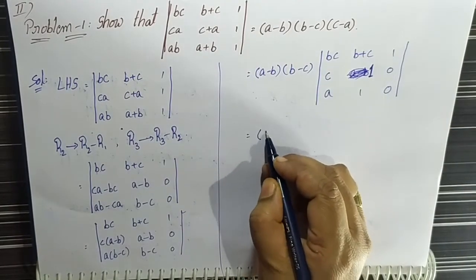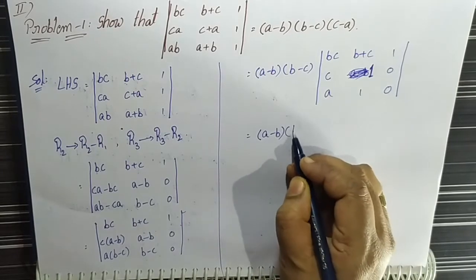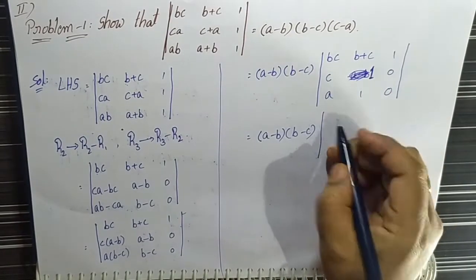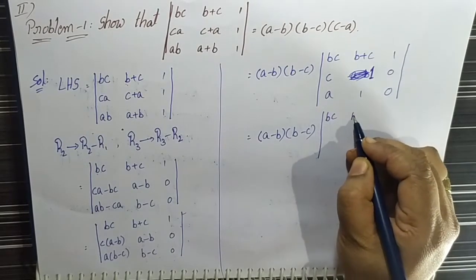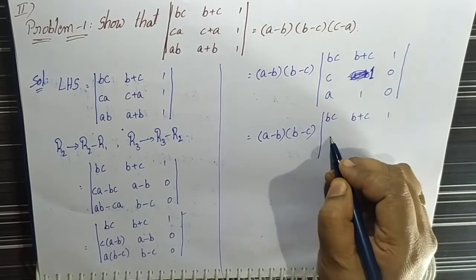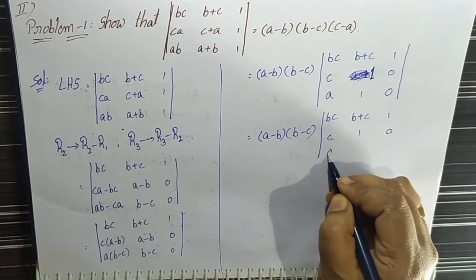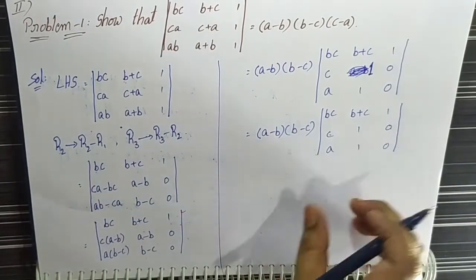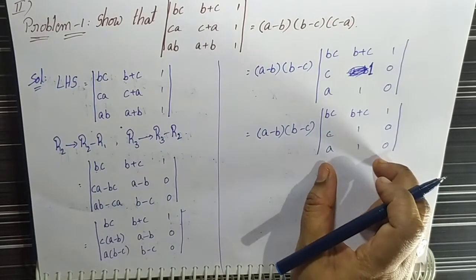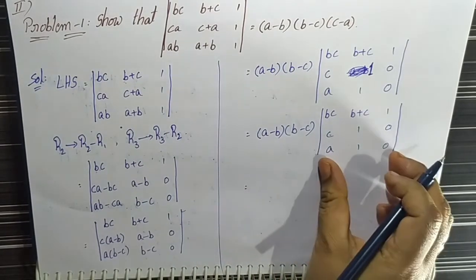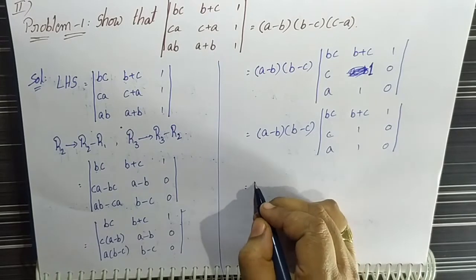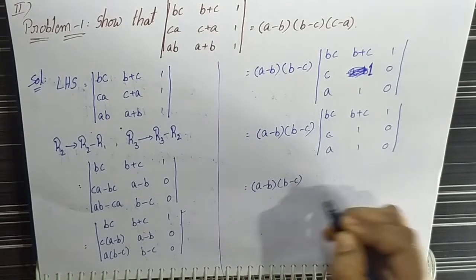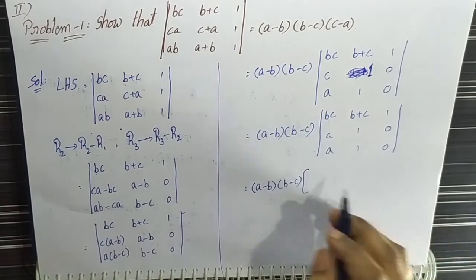That is equal to (A minus B)(B minus C). Again write down the same step because a correction is there. BC, B+C, 1; C, 1, 0; A, 1, 0. This is the matrix. Here we can expand the determinant, that is equal to (A minus B)(B minus C) into the determinant value.